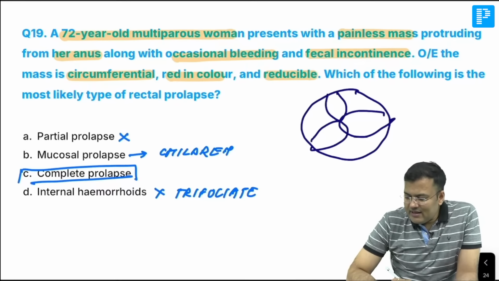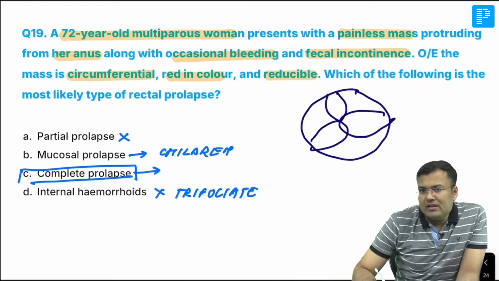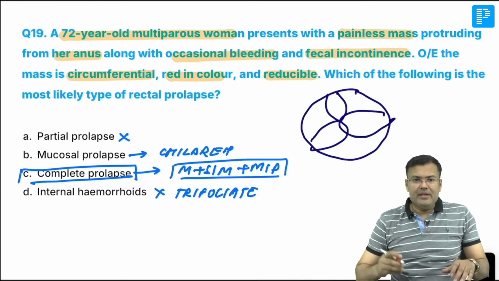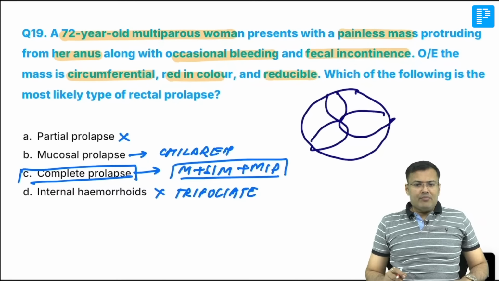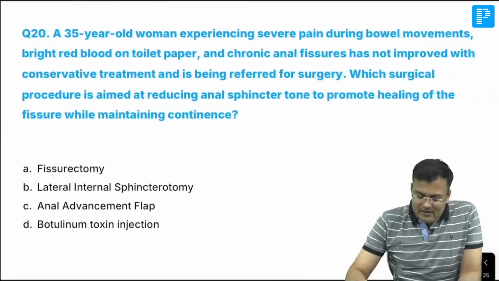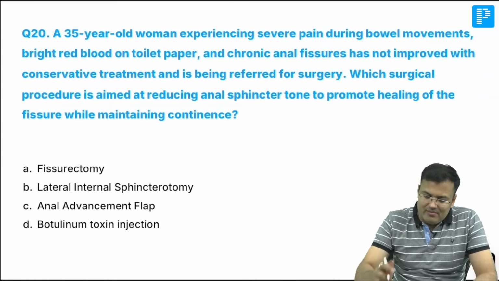So, you can see the correct answer is option C. Why it is complete? Because all three layers are coming. What? Mucosa plus submucosa plus muscularis propria. Since all three layers are coming, so this is complete prolapse. Complete. Okay? Next, very easy. Tell me guys, what's the correct answer? Question number 20.